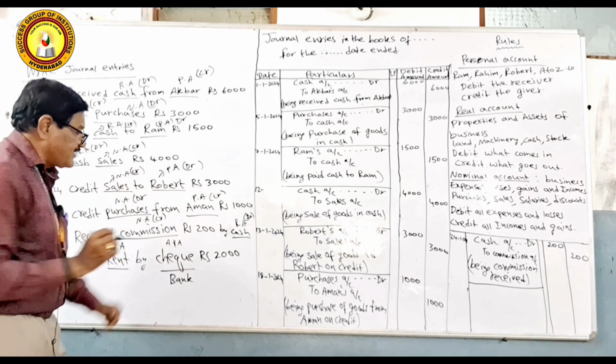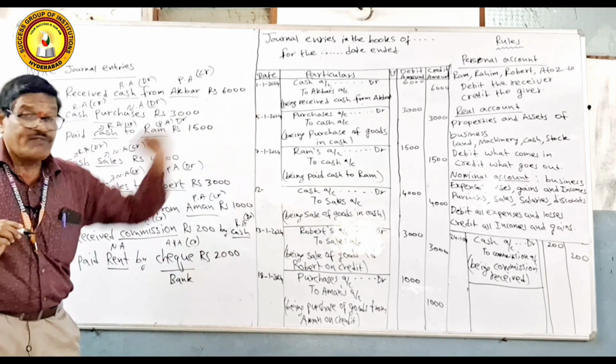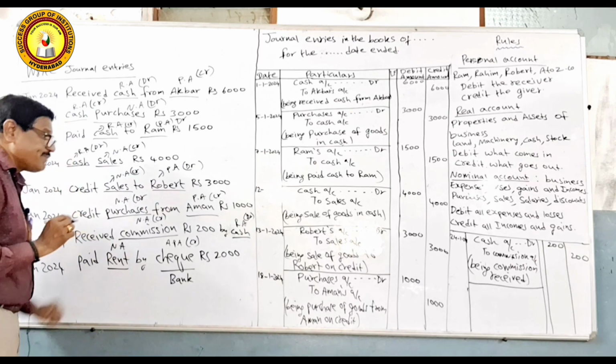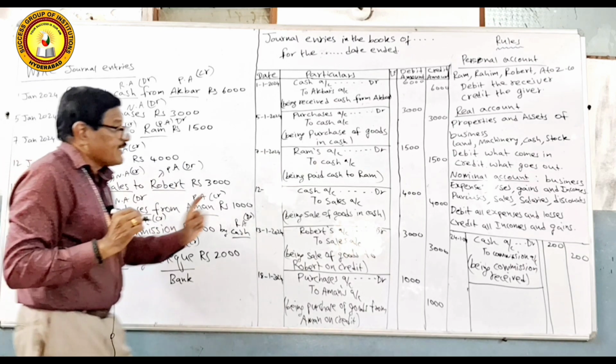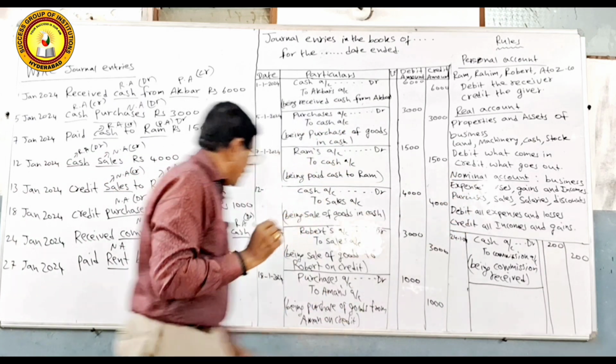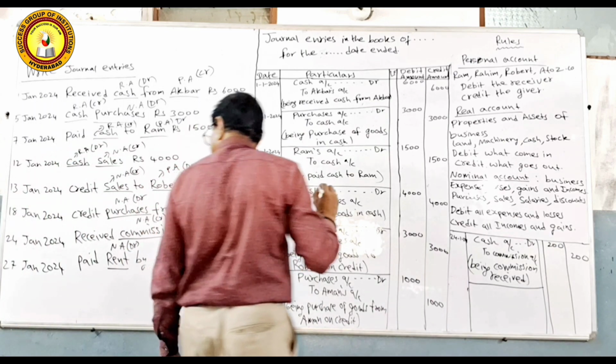We are paying rent, so our bank balance is going to get reduced. We are the giver, so credit the giver. At the same time, nominal rent. Rent means nominal account, all expenses are to be debited, so rent account is to be debited. So the journal entry is very simple.